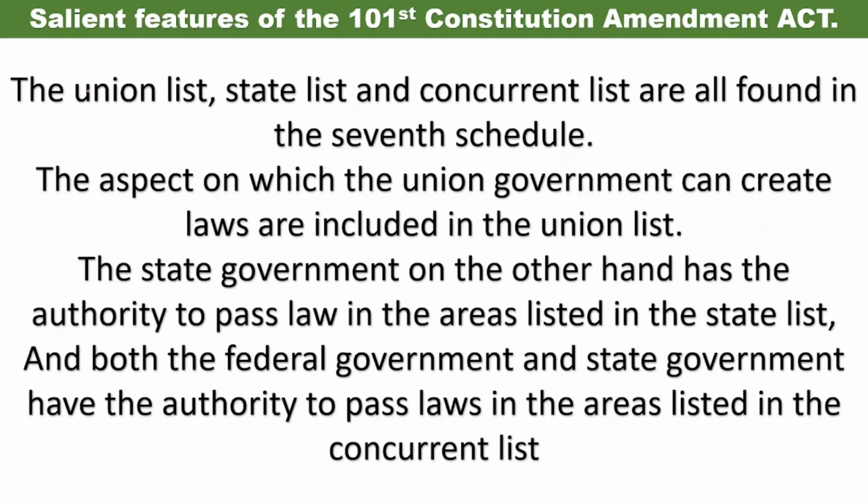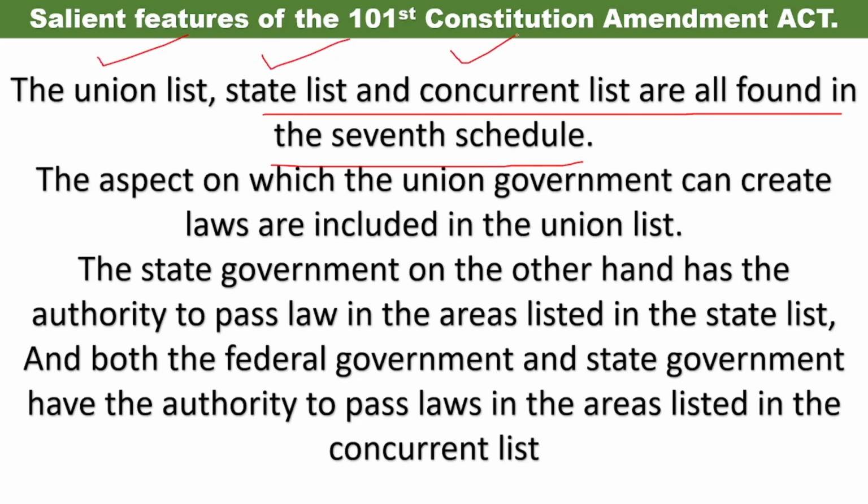Next, the union list, state list and concurrent list are all found in the 7th schedule. So in the 7th schedule of the Indian Constitution, for the 101st Amendment, we can see three types of list: the union list, state list and concurrent list.